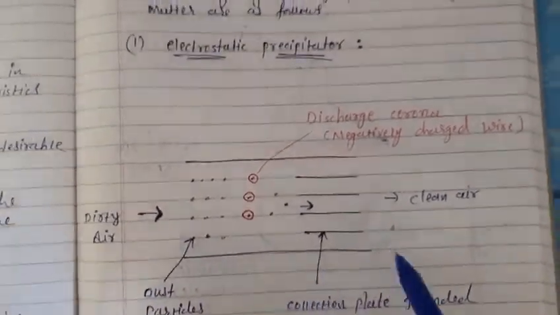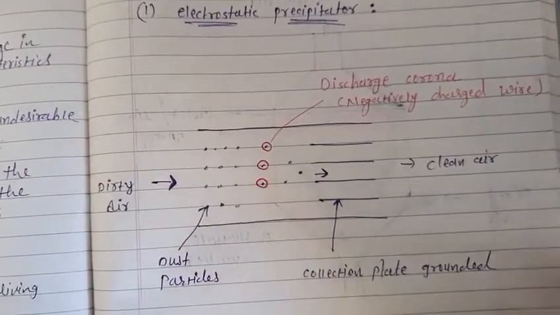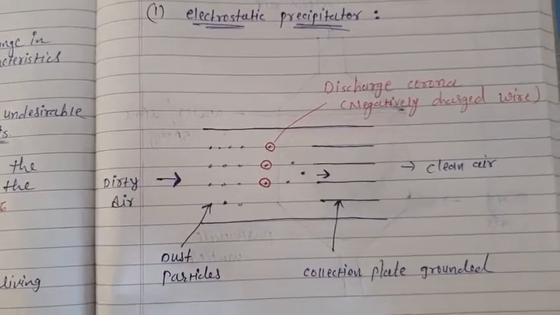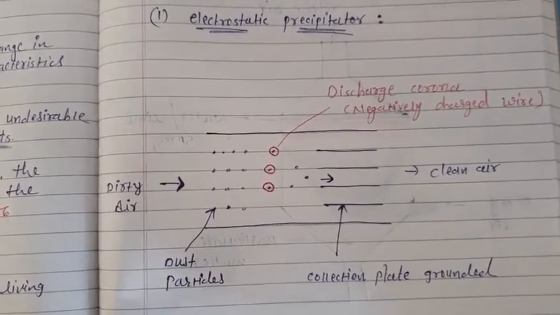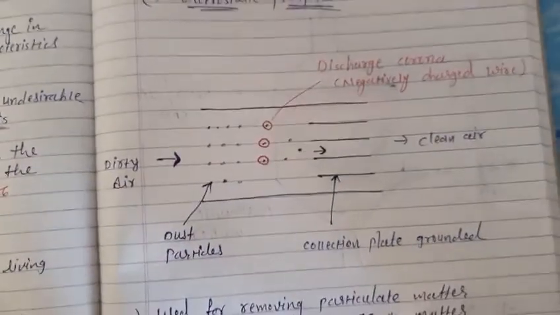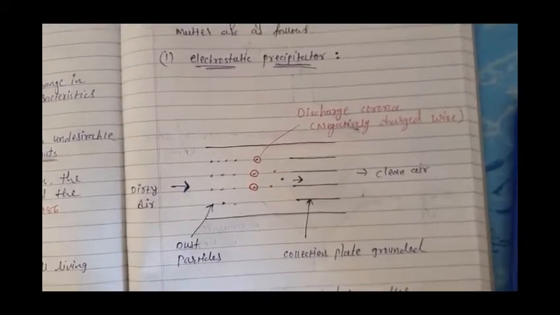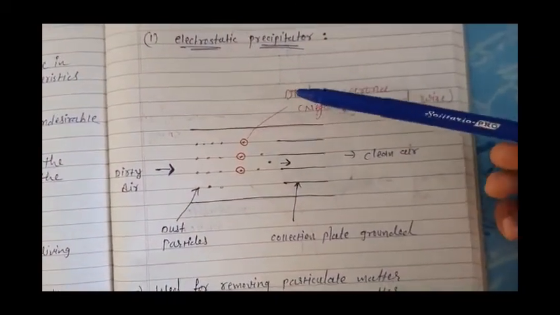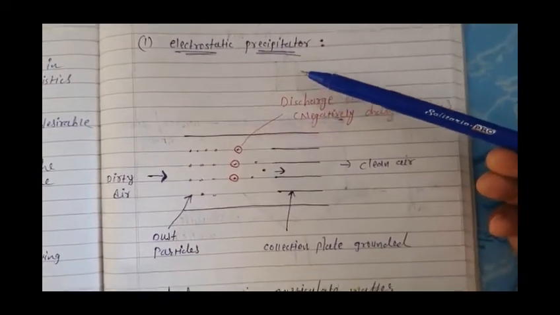Now how it works, that I'll make you understand. Okay, so here the first technique is electrostatic precipitator.